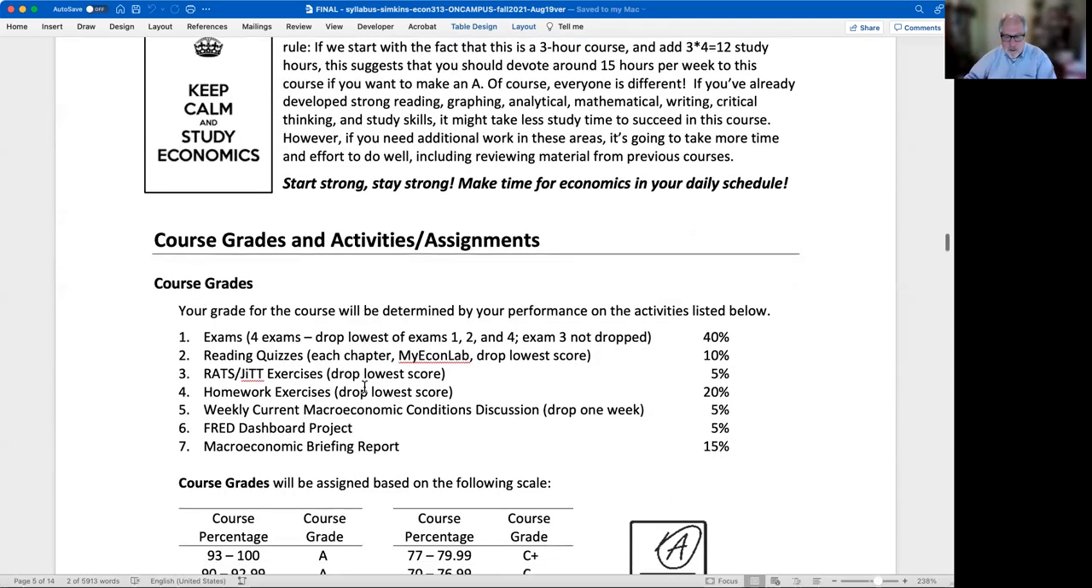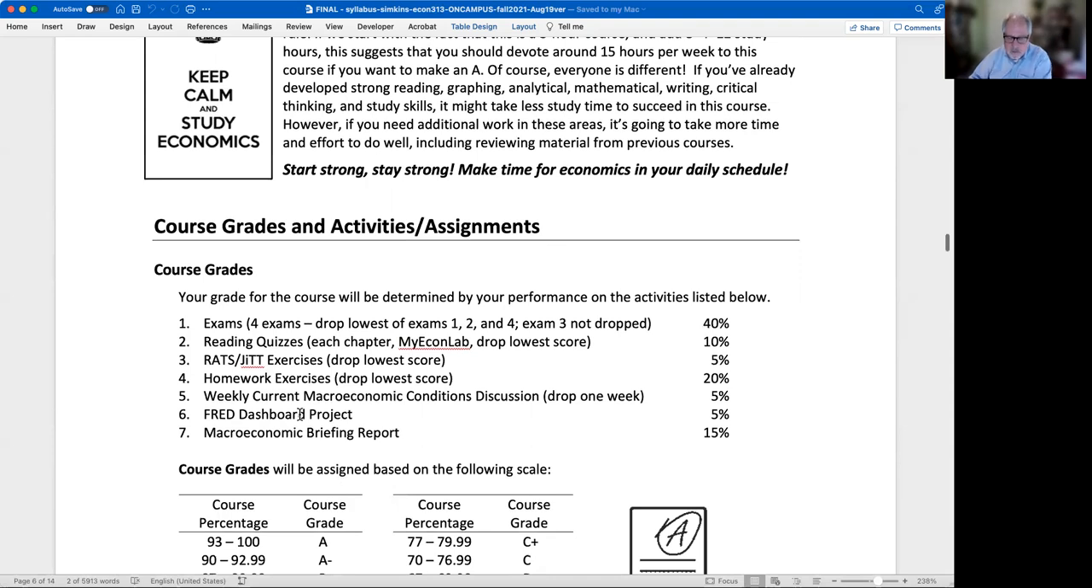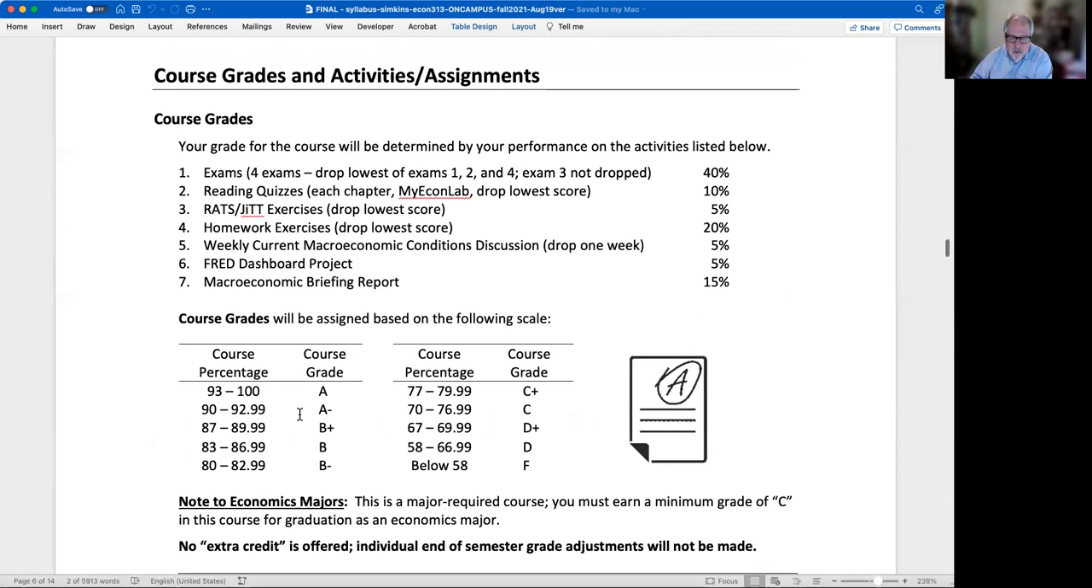Okay, course grades, and what contributes to those course grades is what everybody wants to know about, right? So there are a lot of moving parts in the class, right? 7 different kinds of things that you will get graded on here. The percentages of those things, there'll be exams. You get to drop the lowest of, well, 1, 2, and 4. Exam 3 won't be dropped, and we'll explain as we go along why that is. You'll see why that is. There are reading quizzes for each chapter. You get to drop the lowest score there.